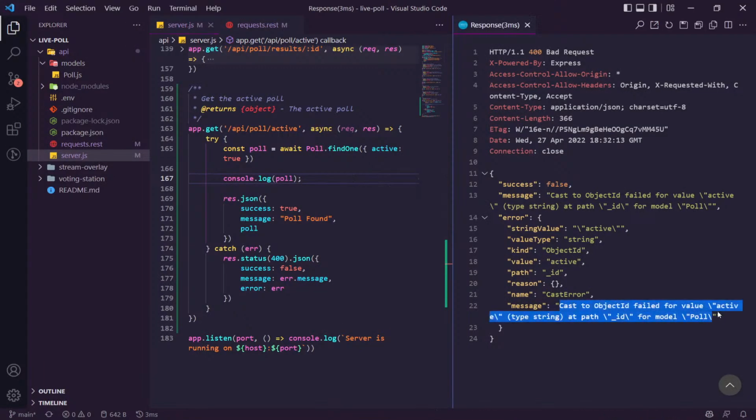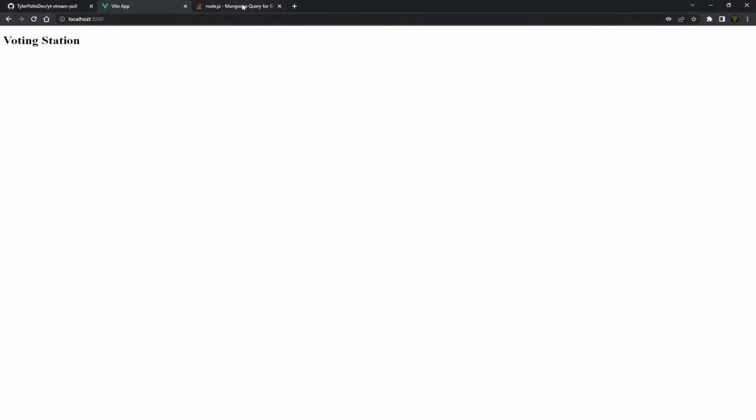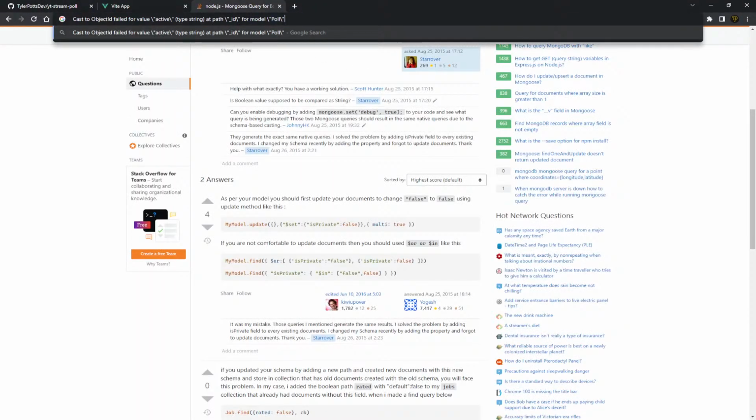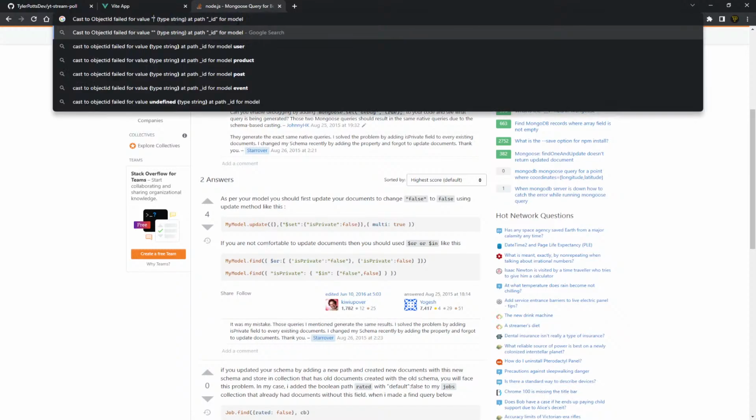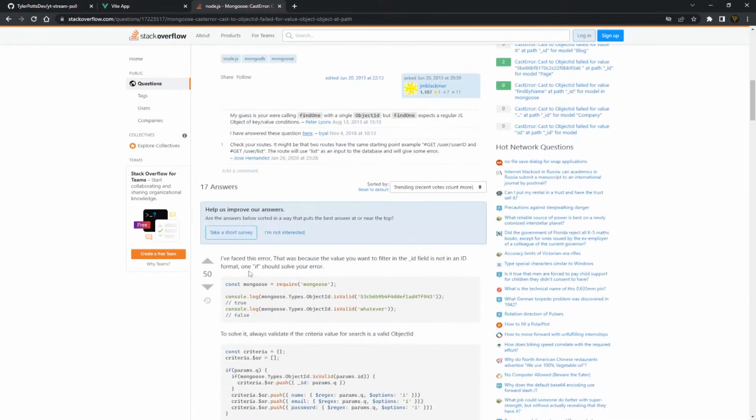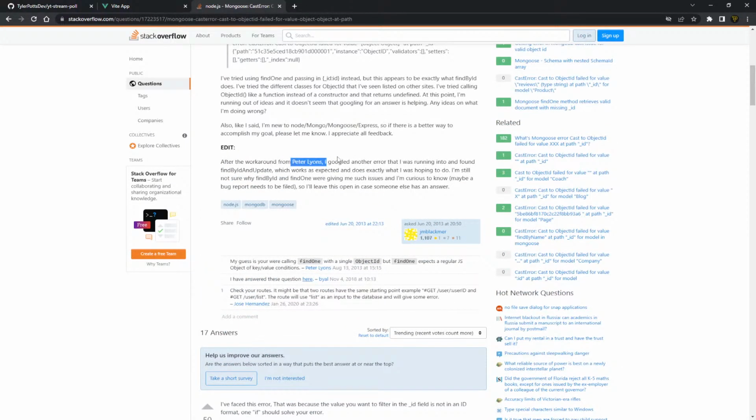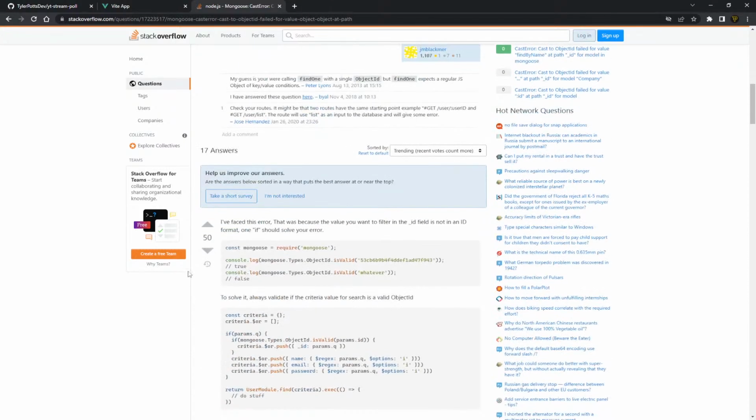Curious. Can we? Is this gonna give it? Let's remove the specific poll stuff, and let's make sure we remove that, and let's just remove this active here. Object. What's here? What's this edit? After the workaround for PLI, Googled enough error that was arranged with some found problem. Find by ID and update, which works as expected. Just actually, no, I don't want to find by ID.